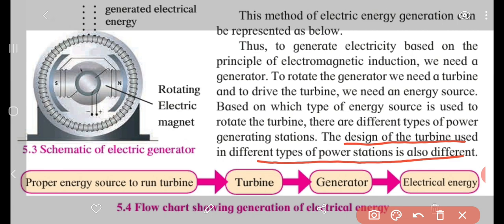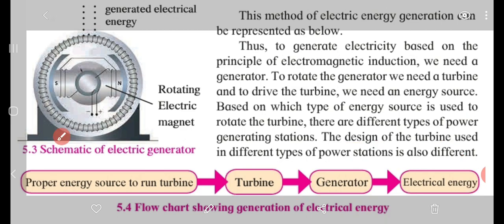Now you can see the flow chart given over here. A proper energy source runs the turbine, which is connected to the generator, and then the generator produces electrical energy. I hope you have understood this part.